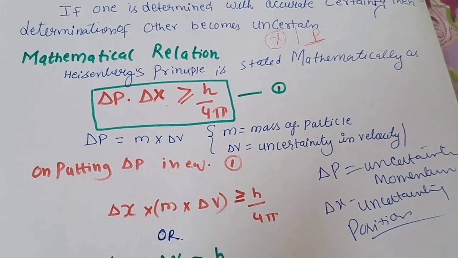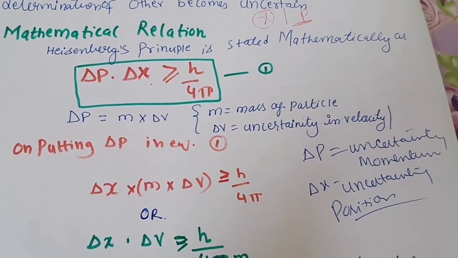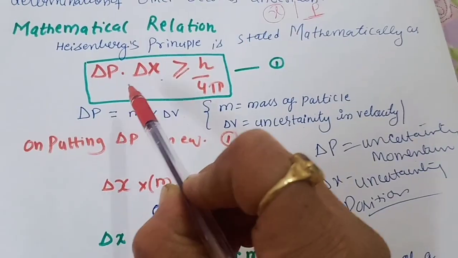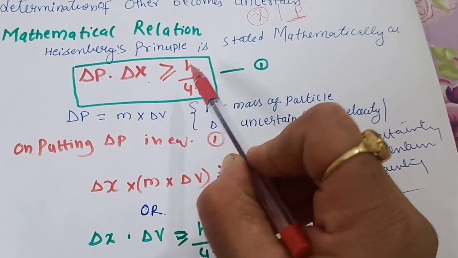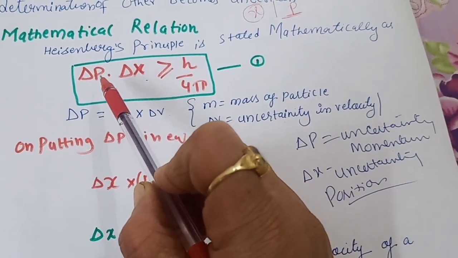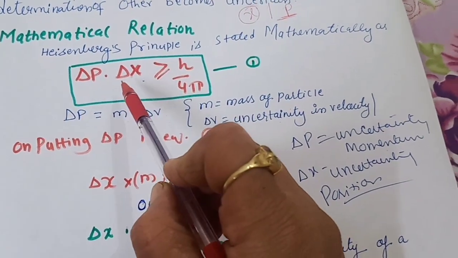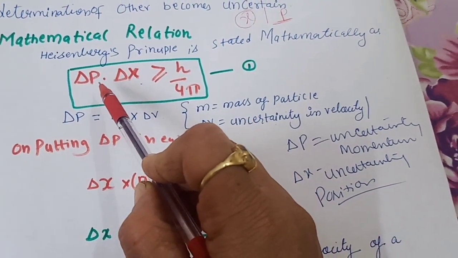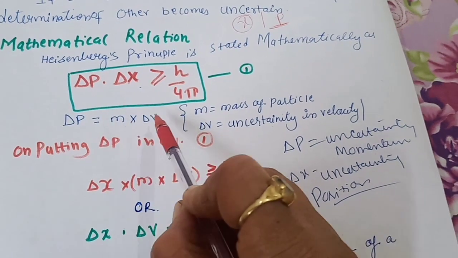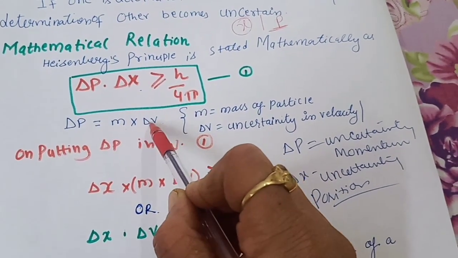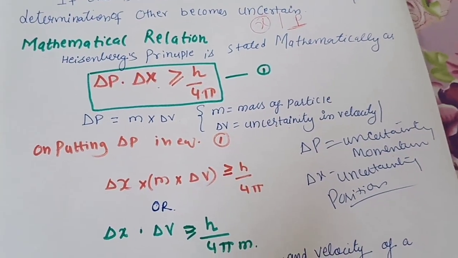So the mathematical relation for the Heisenberg uncertainty principle can be written as delta p into delta x is greater than or equal to h upon 4 pi, where delta p is the uncertainty in the momentum and delta x is the uncertainty in its position. What is p? p is the momentum, and it is the product of mass and velocity. Students, the mass will be fixed now, but velocity can change.